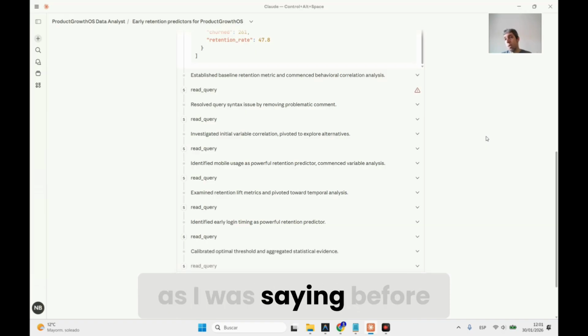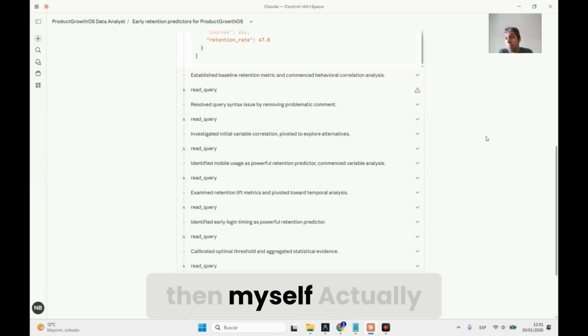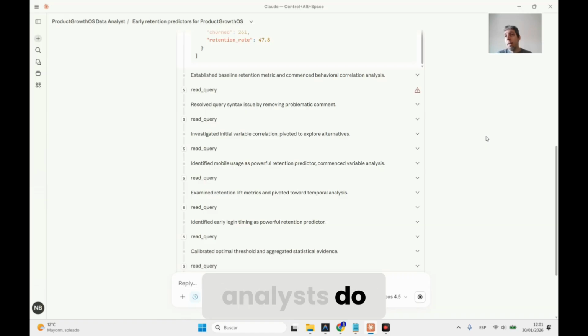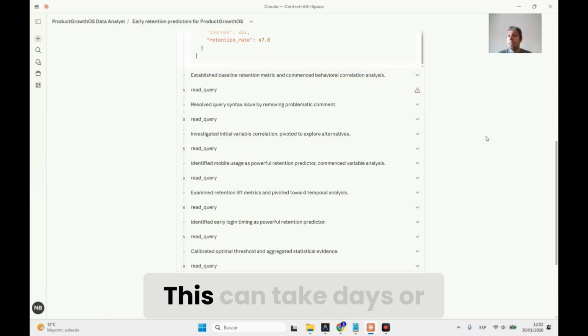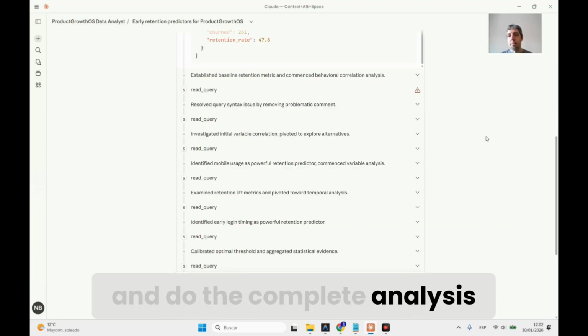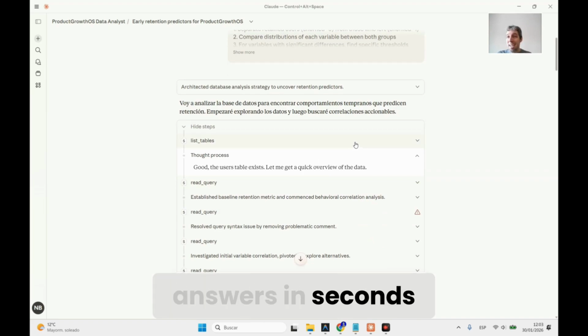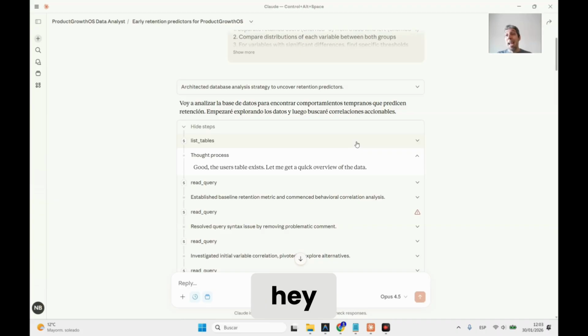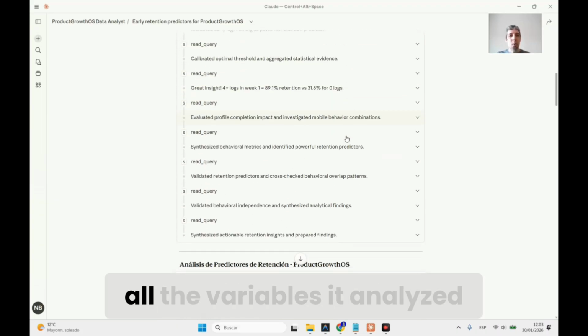This is something that, as I was saying before, if I need to describe all the variables, probably will take some time. And actually, if I need to do this myself, this is what data analysts do. They will capture all the model, start running regression models, looking at different variables. This can take days or weeks to do the analysis, and the AI will simply, by prompting, hey, go analyze everything, go one after the other, and do the complete analysis. So now it's done, but as I usually say, it will give you answers in seconds, and that's the magic. Here is the opposite, I wanted to spend some time going through all of the variables. And you can see here all the queries, all the variables analyzed.